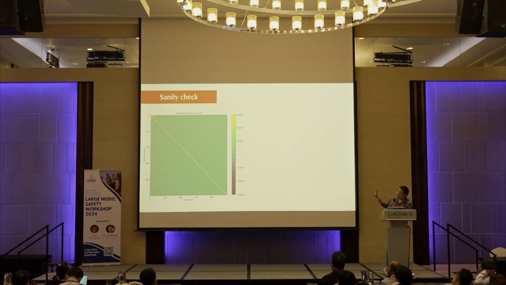To do a sanity check, we have 1,000 fine-tuning samples. 50 of them are malicious, the remaining ones are benign. So we measure the influence function scores between each pair of these samples. The upper left corner is the 50 malicious samples, and the remaining ones are benign. As you can see very clearly, these 50 malicious samples have very outstanding patterns.